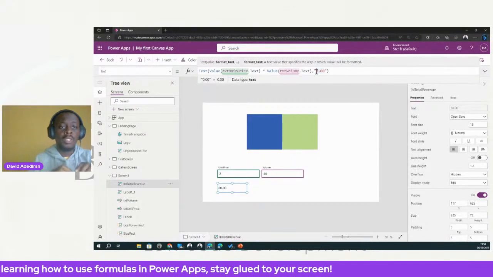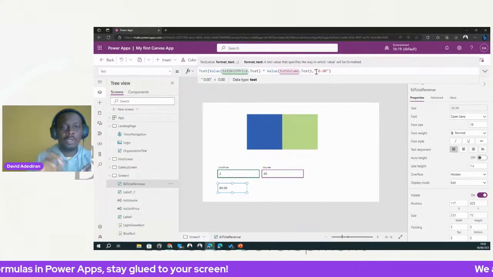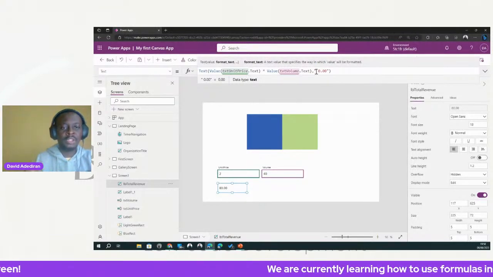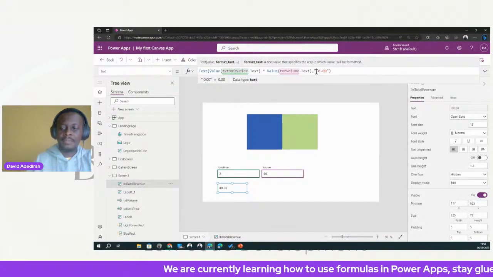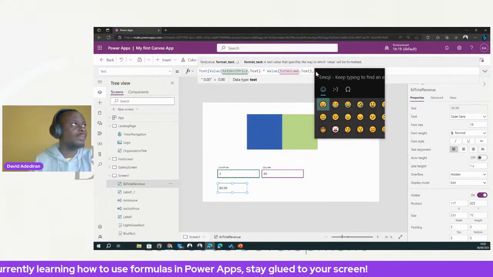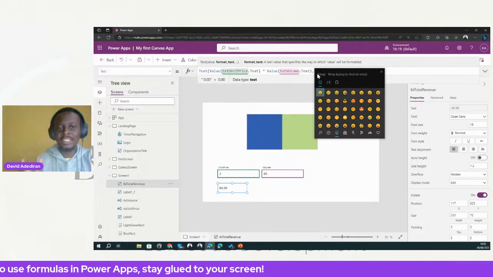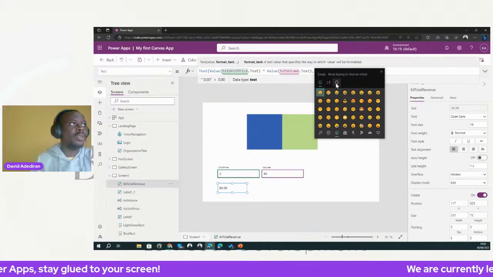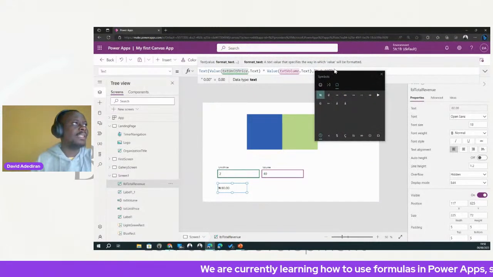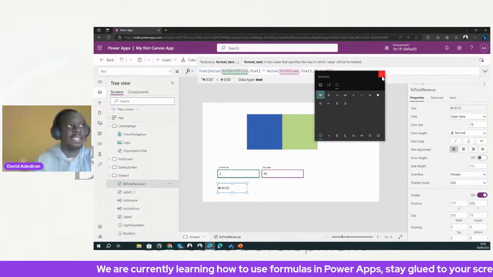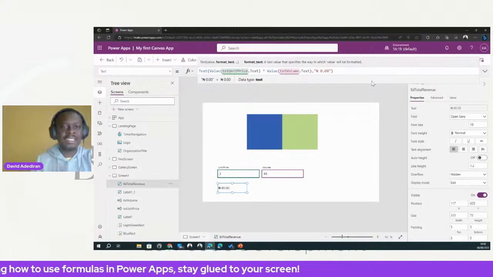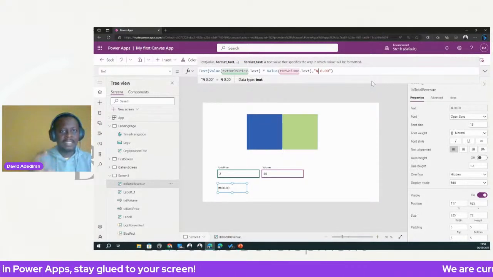symbol, what we call the Windows emoji, right? So there's a Windows emoji. If you don't know, Windows key and dot will bring out the emoji panel. I think yes. Okay, it's brought it out finally. All right, so you can go to the symbol part of it on your system, and you see Naira, right? You can search for it, but currently I have it as a recent symbol, so you can just go through it. Now you can see that I've formatted it as a currency, like 80 Naira, right?